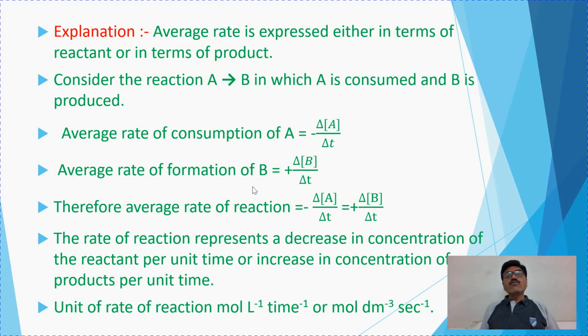Whereas the average rate of formation of B, here a plus sign is there, because the products are formed, therefore plus sign is there. Change in molar concentration of B with change in time, like this. So that is average rate of formation of B. In this way, the average rate of a reaction is like this.